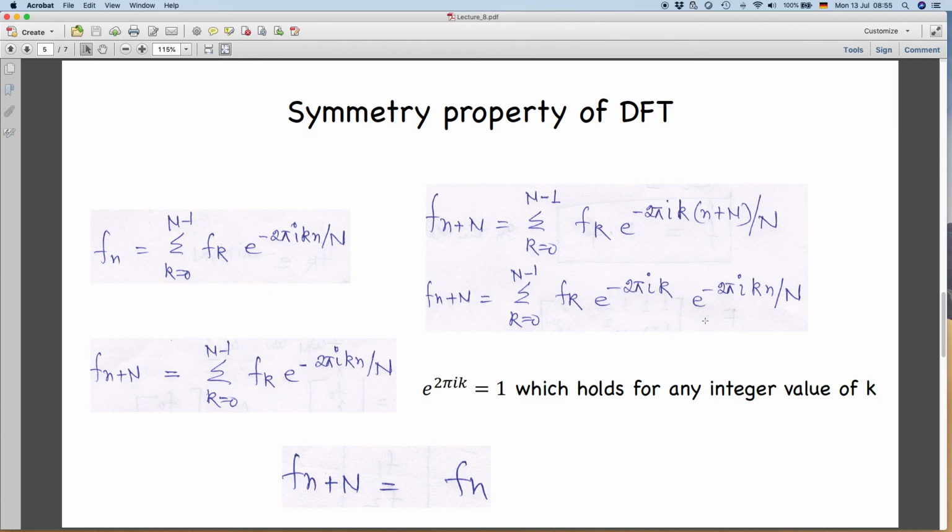So, if we write this one, what we get, the DFT of f n plus n is equal to summation over k equal to 0 to n minus 1 f k e to the power minus 2 pi k n divided by n. So, it is the symmetry, because essentially what we got is the same. So, that means if we get for one part, we can sometime replace, we do not have to compute the Fourier transform. If I already know the DFT of f n, I do not need to compute the DFT for n plus n. Next time I can just replace it by this. So, that is the idea of symmetry.